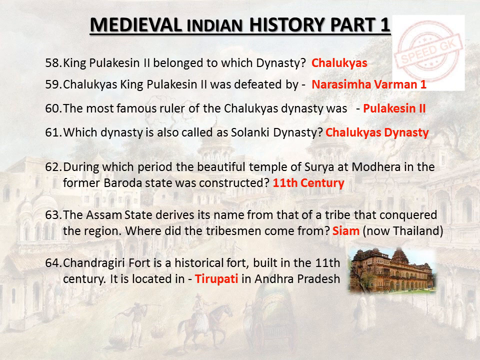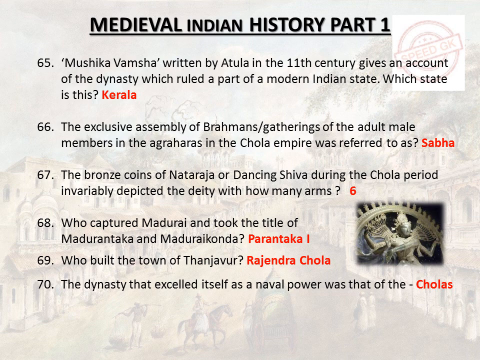11th century. The Assam state derives its name from that of a tribe that conquered the region. Where did the tribesmen come from? Siam, now Thailand. Chandragiri Fort is a historical fort built in the 11th century. It is located in Tirupati in Andhra Pradesh. Mushika Vamsha, written by Atula in the 11th century, gives an account of the dynasty which ruled a part of a modern Indian state. Which state is this?